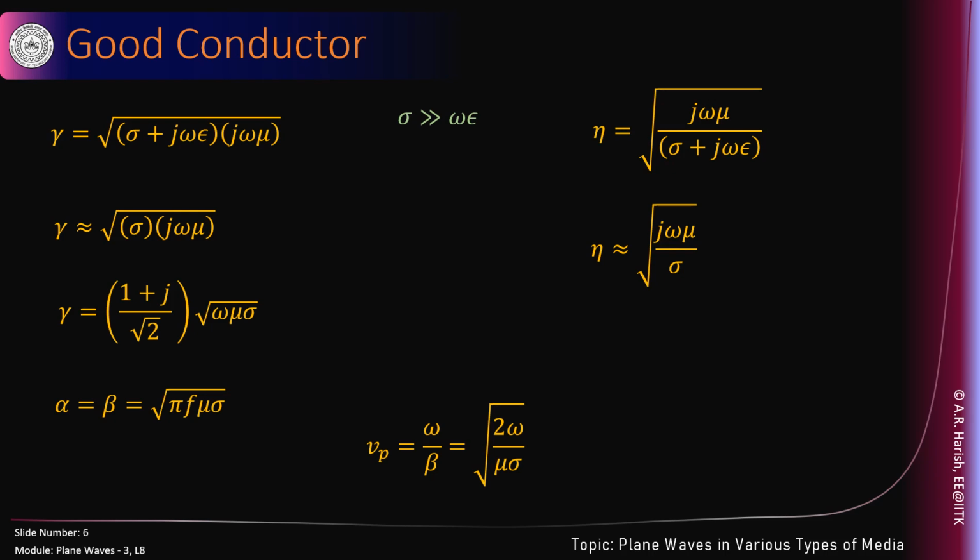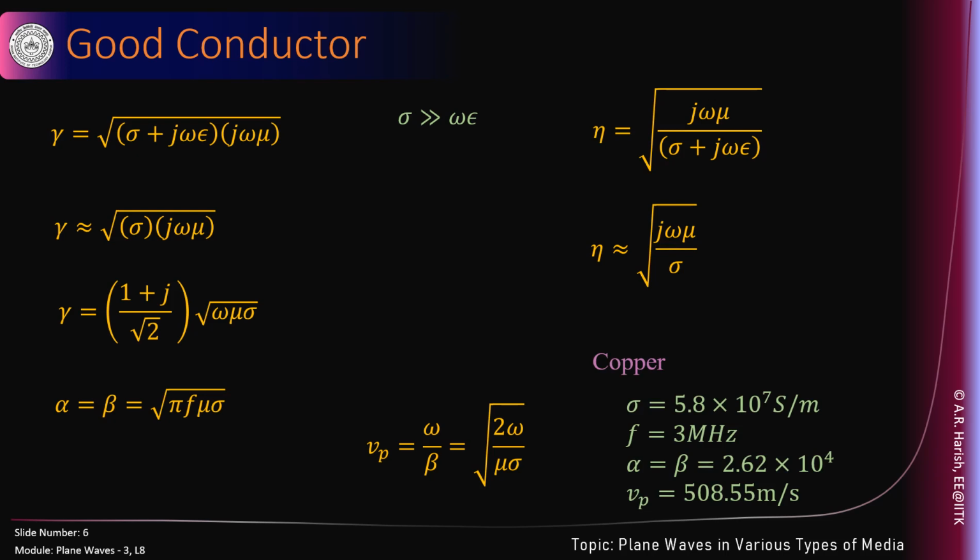Yeah, it should be all right. No problem. And for copper, phase velocity turns out to be nowhere near 3 times 10 to the power of 8. It will be only 508 meters per second. Very slow. It is really slow.